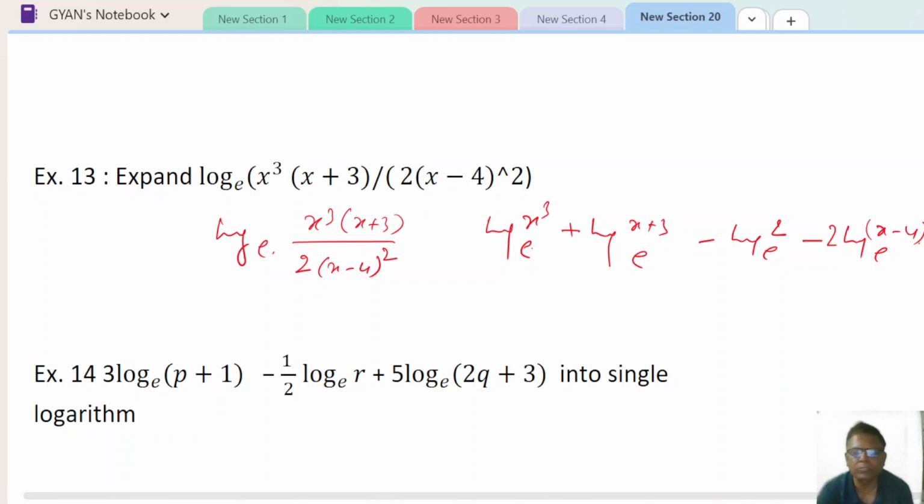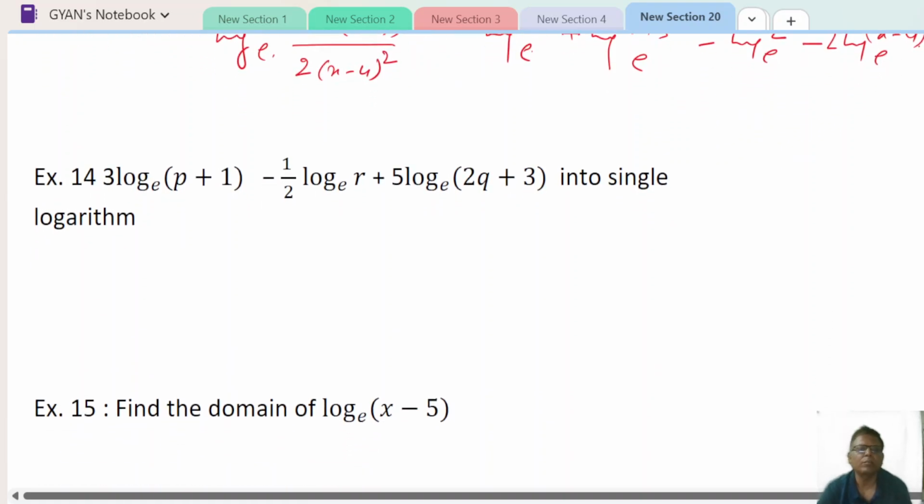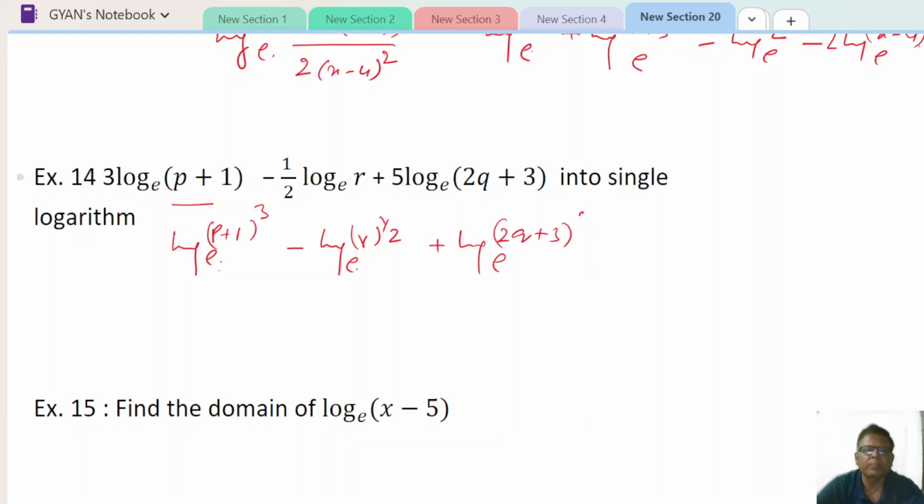Now come to the next question. So you have to write it now as a single logarithm. So first you put it in the power. So log of p plus 1 to the power 3 to the base e, minus log r times half, plus log of 2q plus 3 to the power 5 to the base e.